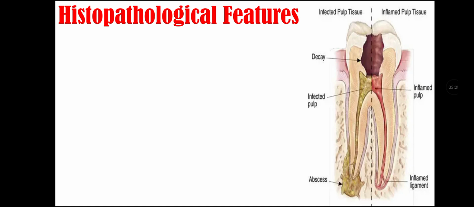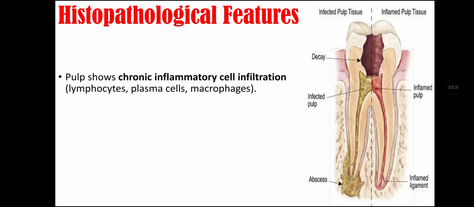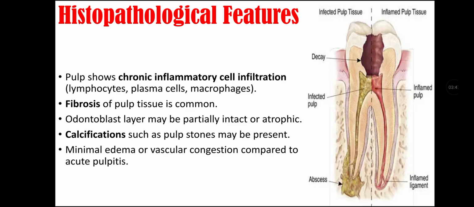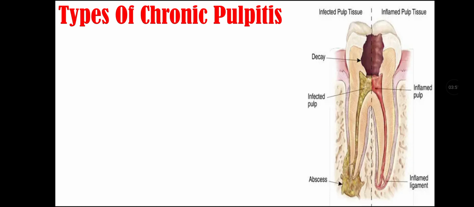Histopathological features of chronic pulpitis. In this, the pulp shows chronic inflammatory cell infiltration like lymphocytes, plasma cells, and macrophages. Fibrosis of pulp tissue is common. The odontoblast layer may be partially intact or atrophic. Calcification such as pulp stones may be present in this case. There is minimal edema or vascular congestion compared to acute pulpitis.